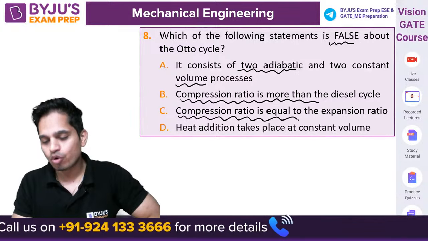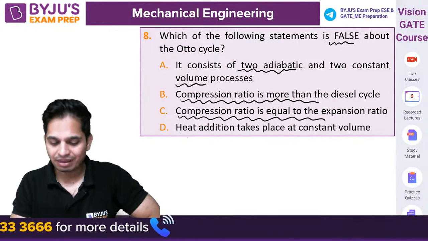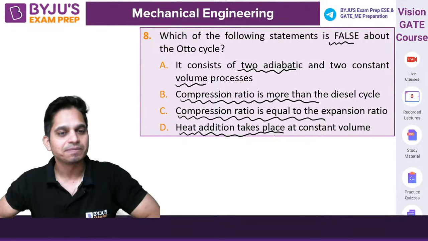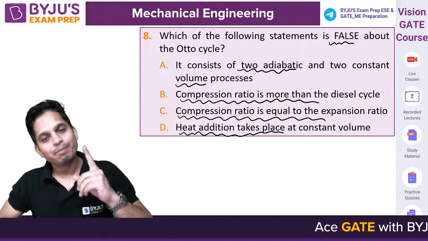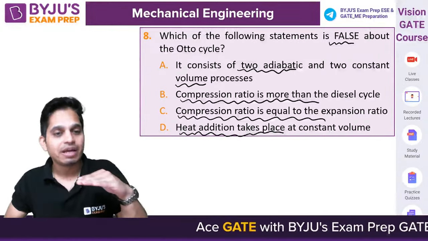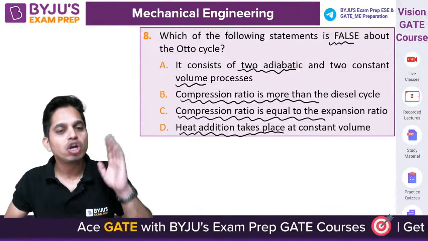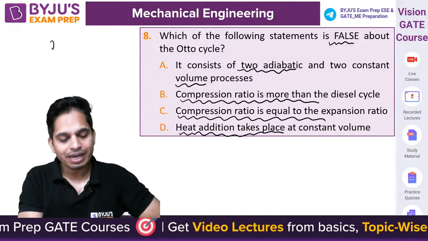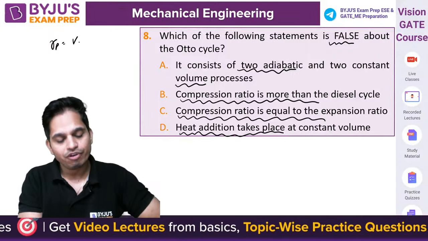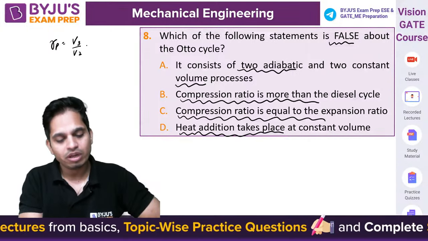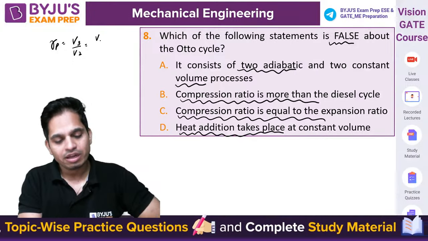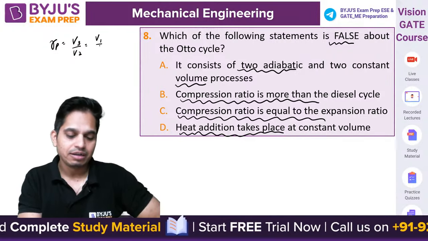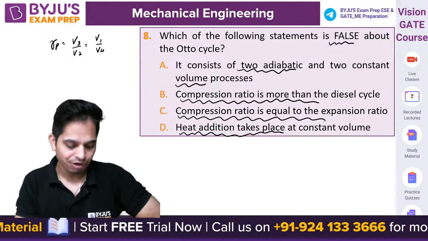Compression ratio is equal to expansion ratio. You have to tell me. Heat addition takes place at constant volume. Correct. No problem. So B and C, B is wrong. Compression ratio remains the same because volume remains the same. So expansion ratio is V3 by V2, which is also equal to V1 by V4. V1 by V2, sorry.